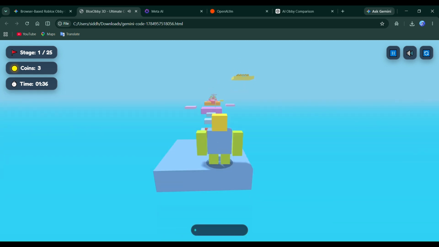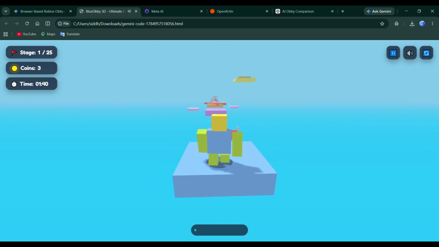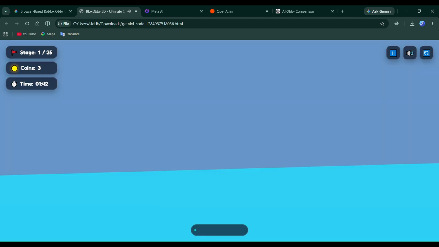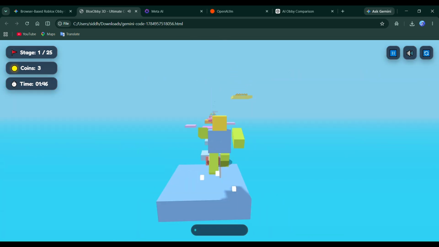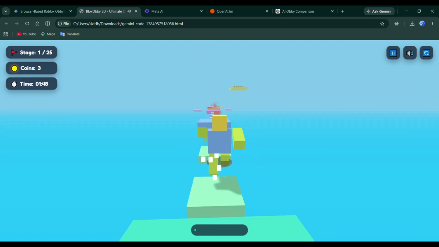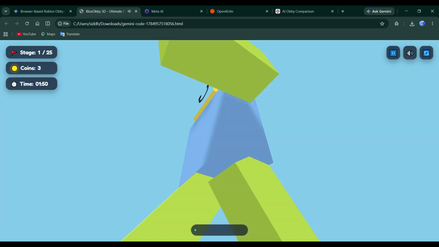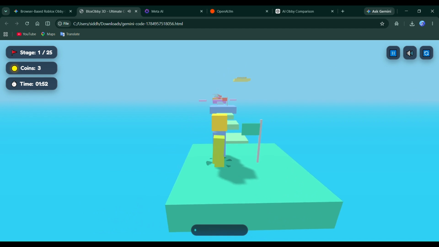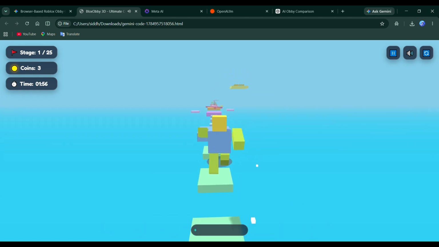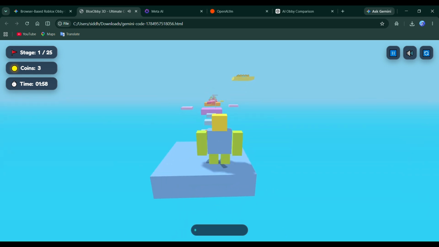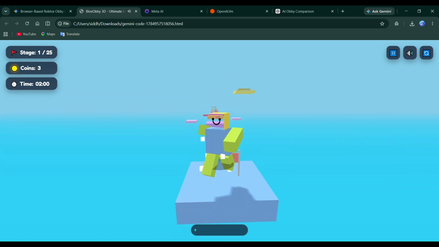Of course, if this were a real game release, I'd still spend time improving the visuals, adding more animations, and making the environment feel more alive. I'd probably include moving obstacles, special power-ups, hidden collectibles, and maybe even multiplayer support in the future. But as a starting point generated entirely by AI, this is genuinely impressive. It shows that AI is becoming a useful tool for developers, especially when it comes to creating prototypes and getting ideas off the ground much faster.